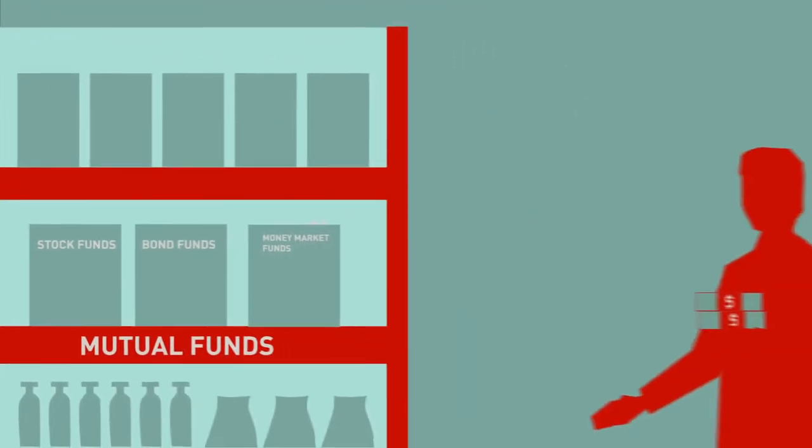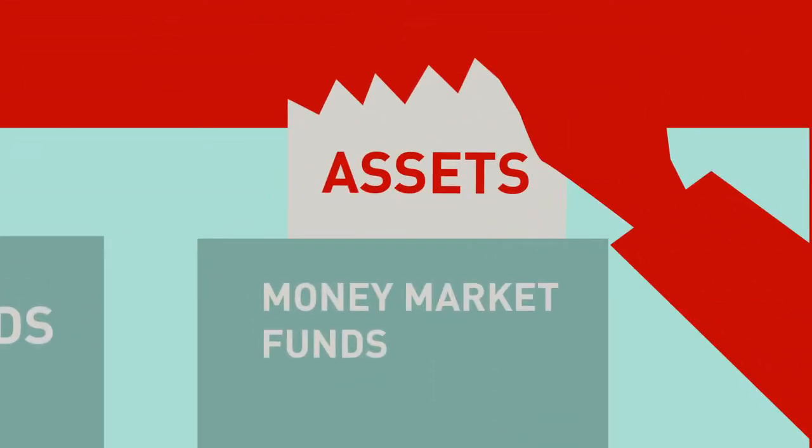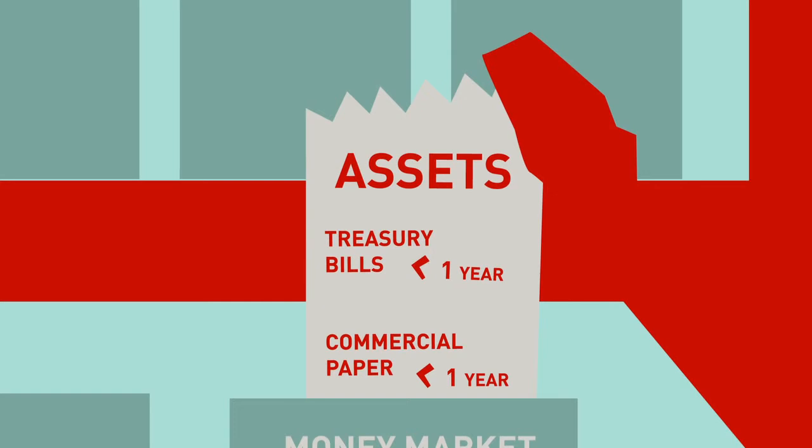are concerned about liquidity. The assets within a money market fund are invested in interest-paying money market instruments, such as treasury bills and commercial paper, that have average maturities of less than 1 year.